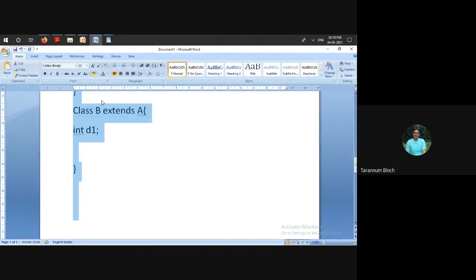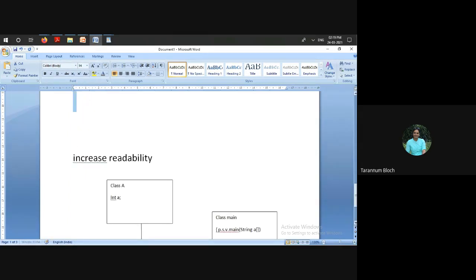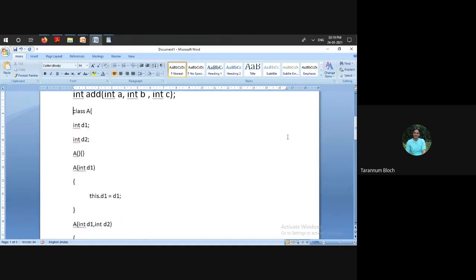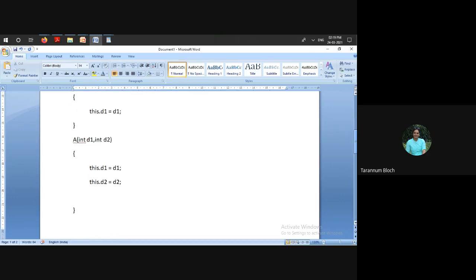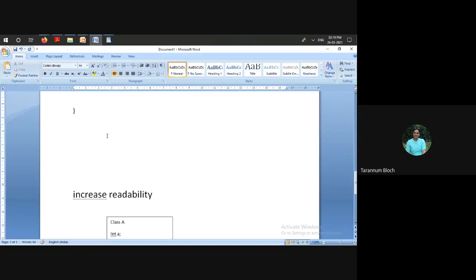So what will happen? We know that whenever we have a superclass-subclass relationship, we can use the driver class and create an object of a subclass, the object of your child class. So when you are creating an object of the child class, you can access the properties. Let us suppose we have class main, containing the main method.